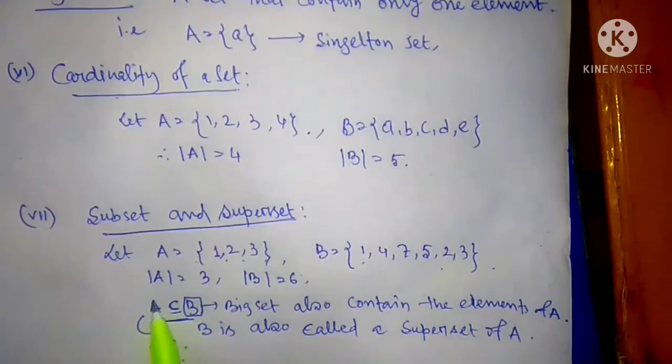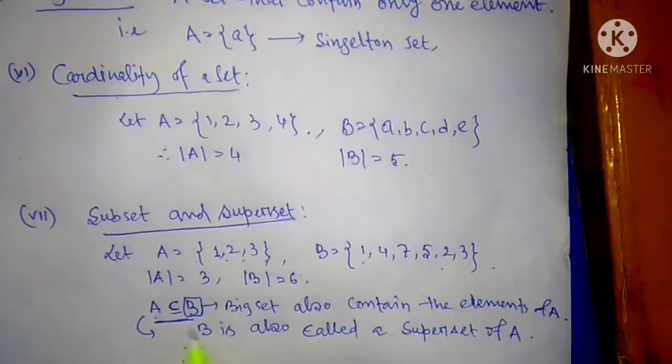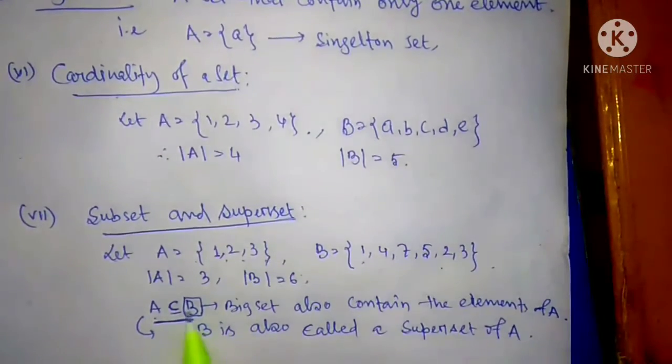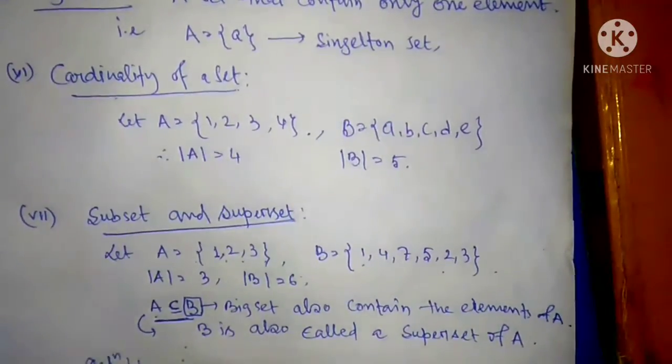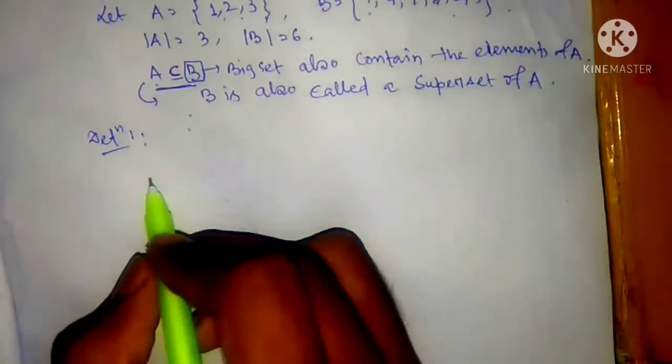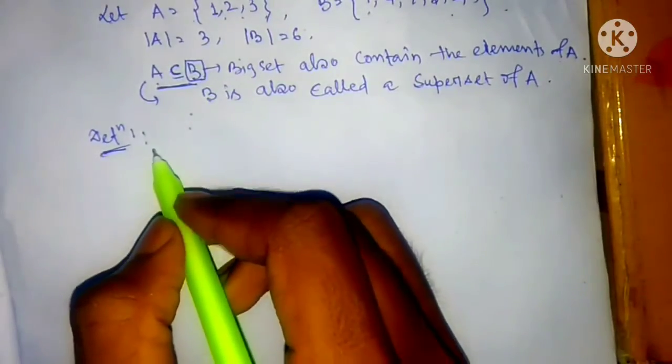Why? B is bigger than A. So B is called a superset of A. The number of elements of A is smaller than the number of elements in B, and A's elements are also contained in B. So let us define the particular definition.